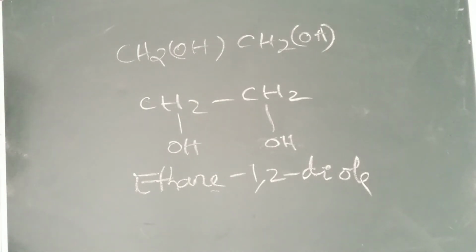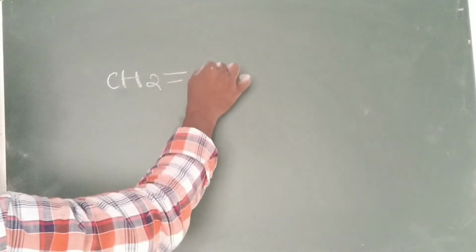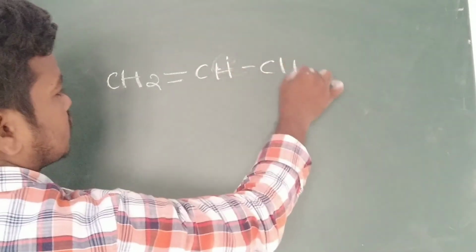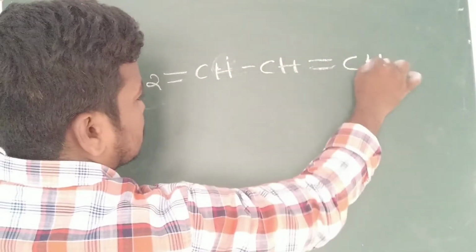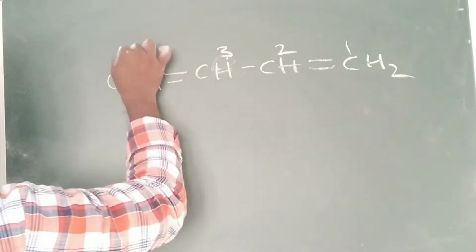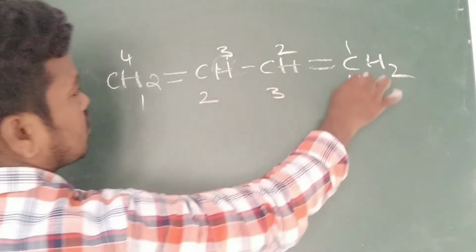Next example you can see. CH2 double bond CH, double bond CH2. Numbering 1, 2, 3, 4 or 1, 2, 3, 4.